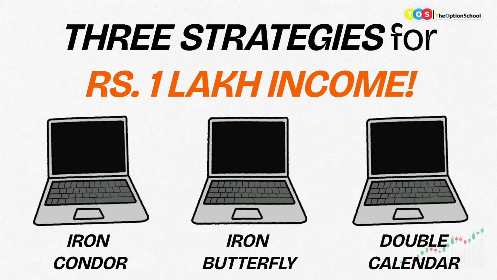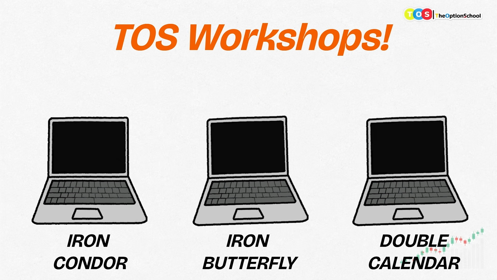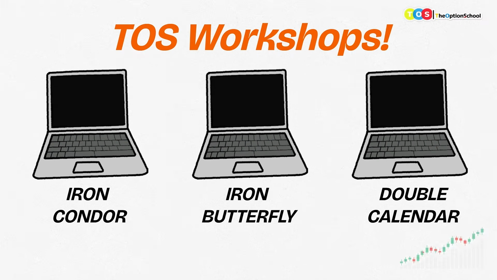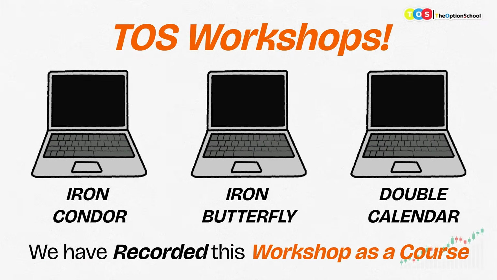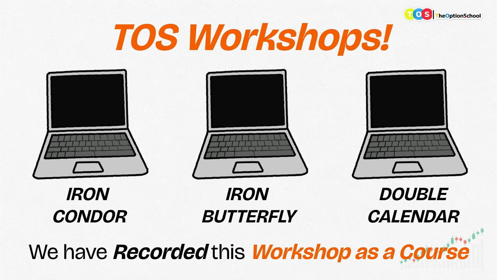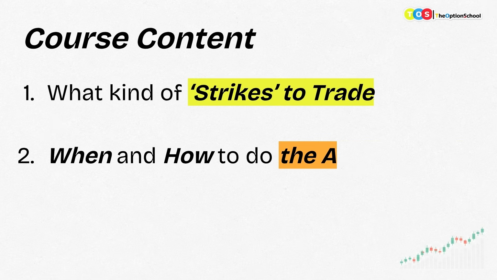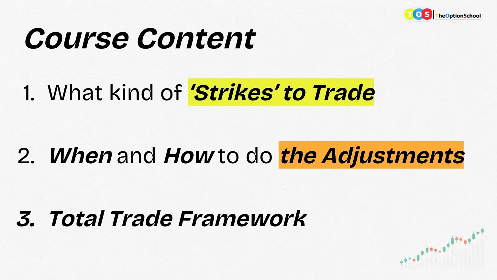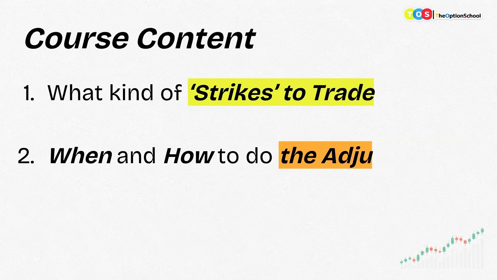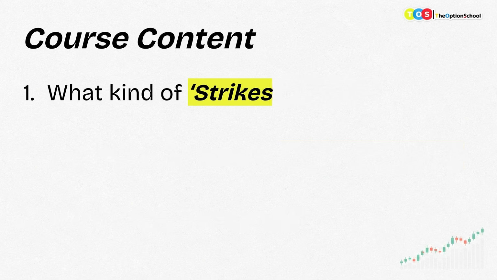All these three strategies, we have done separate workshops for them. After conducting the live workshops, we have recorded those workshops and converted them into a step-by-step course. In this course, we have shown you what kind of strikes you should select, because obviously there are questions about why you have selected 25,300 or 26,300. So there is a logic for that. How to select the strikes, when to do the adjustments, when to close the trade. All those frameworks are given in all the three courses.